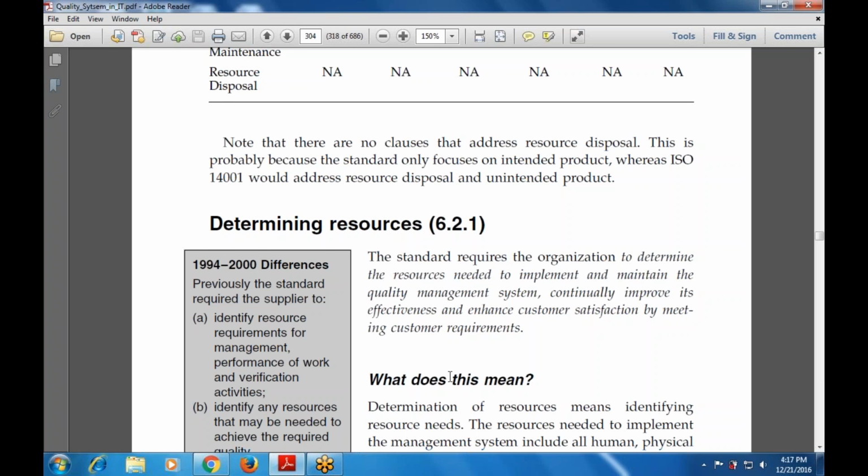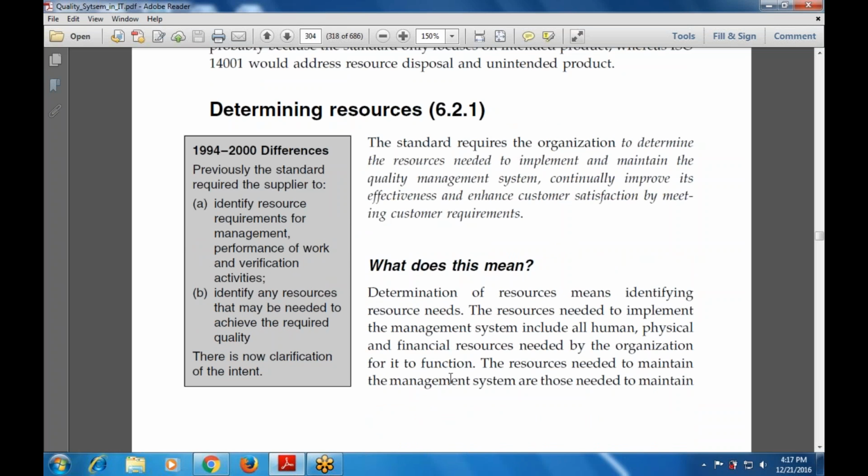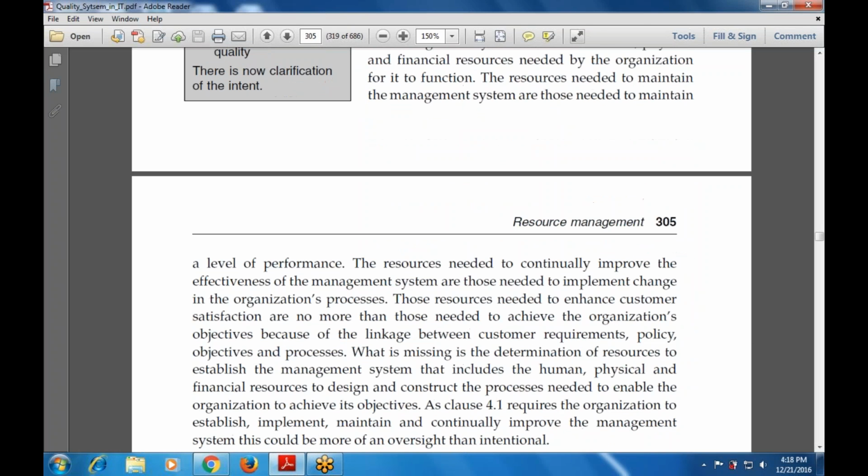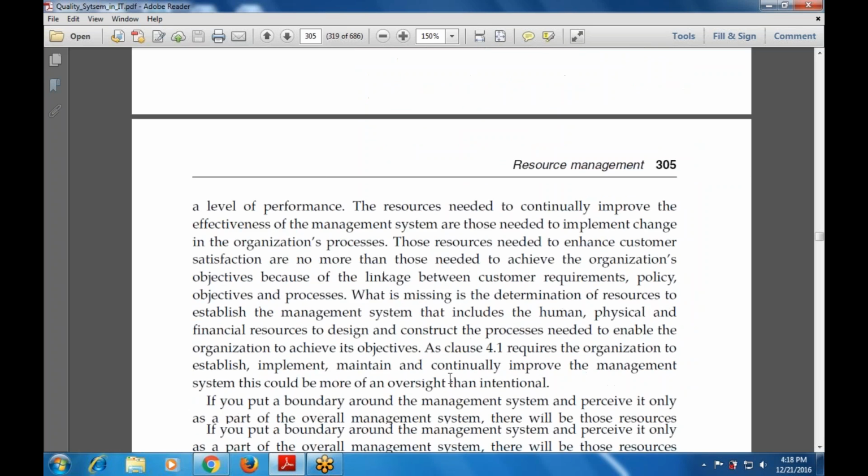This means identifying the resource needs required to implement the management system, which include human, physical, and financial resources needed by the organization to function perfectly. The resources needed to maintain the management system are those needed to maintain a level of performance for its effectiveness. The main target is to satisfy the needs of the customer and achieve the organization's target.